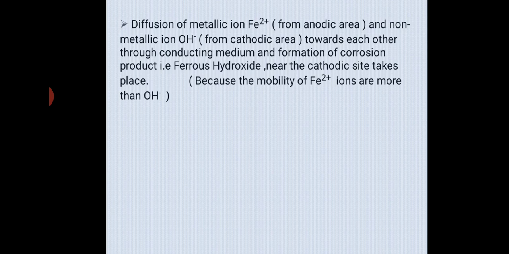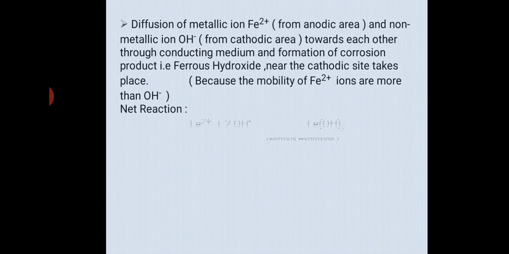This is the initial corrosion product, ferrous hydroxide. Whatever ferrous hydroxide is formed will be protective in nature and will form a protective layer on the surface of iron. But soon that layer will be ruptured due to heat and excessive reaction with oxygen and water, and then the next corrosion product forms. Because the mobility of Fe2+ ions is more than the OH- ions, the Fe2+ migrate towards the cathode. Hence, the corrosion product is always observed at the cathodic area, away from the anodic area.